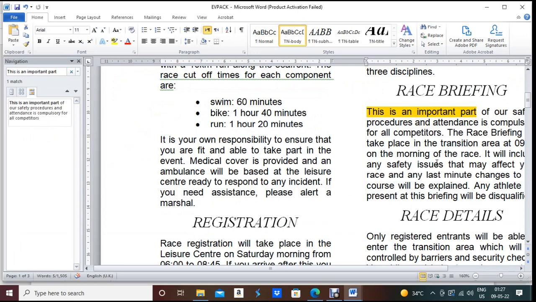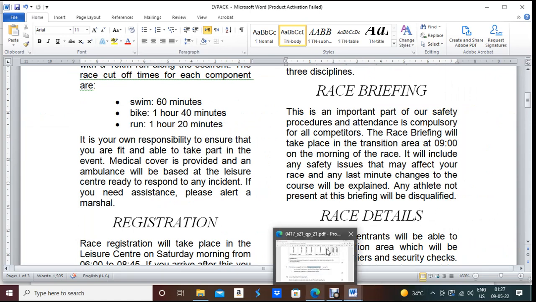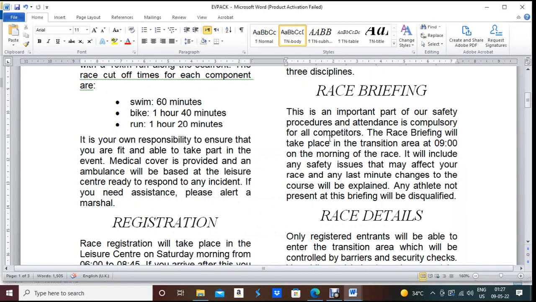They're talking about this part, and it should be up to so that. Oh, they're talking about only this paragraph. Okay. And this so that is not part of the paragraph. So that it is indented 1 centimeter from both left and right hand margin and displays an external 3 to 4 point black border. Okay, very good. So we need to block this one.